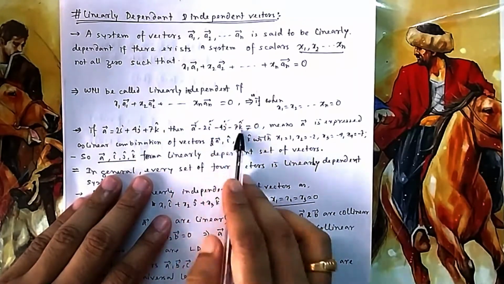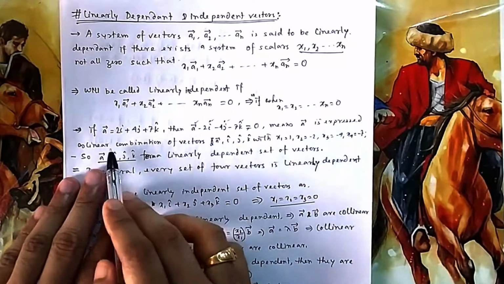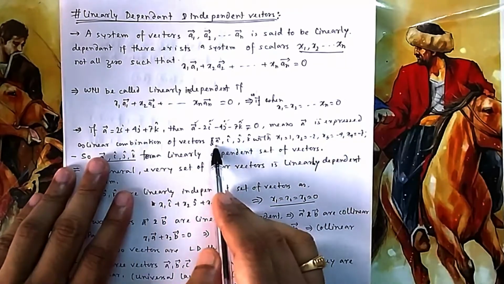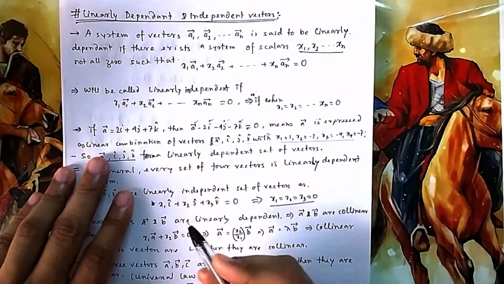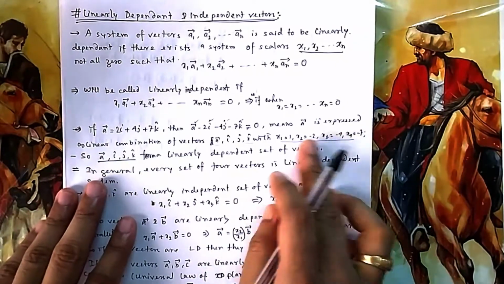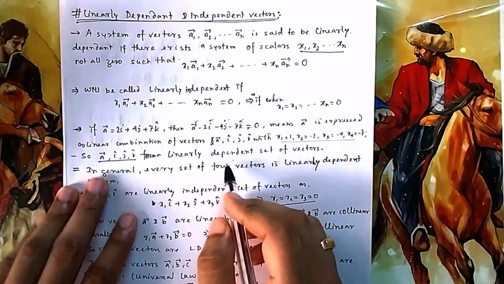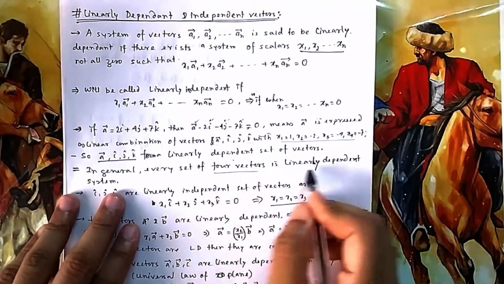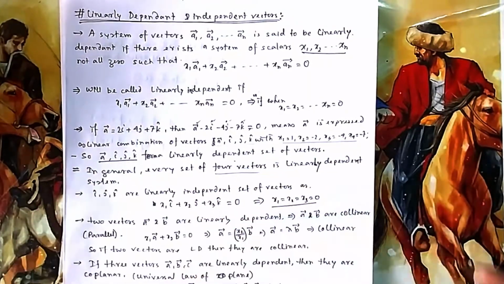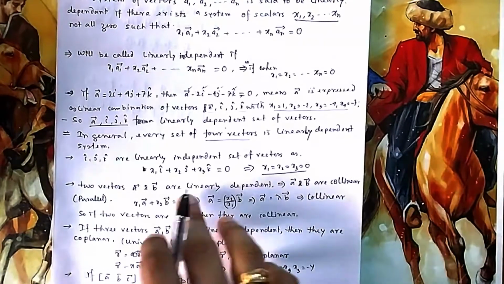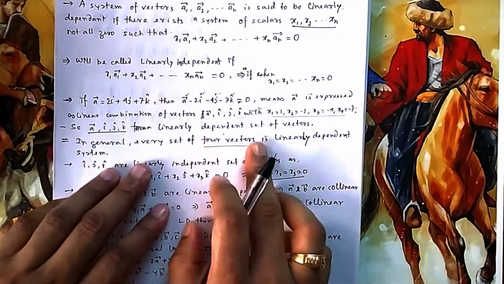So this linear combination is possible. That means A can be represented as a linear combination of these vectors with these values of x1, x2, x3, whatever value, that is not required. If I can write it, then they are linearly dependent. So from here you can say every set of four vectors is linearly dependent. Any four vectors you can easily write as linearly dependent.